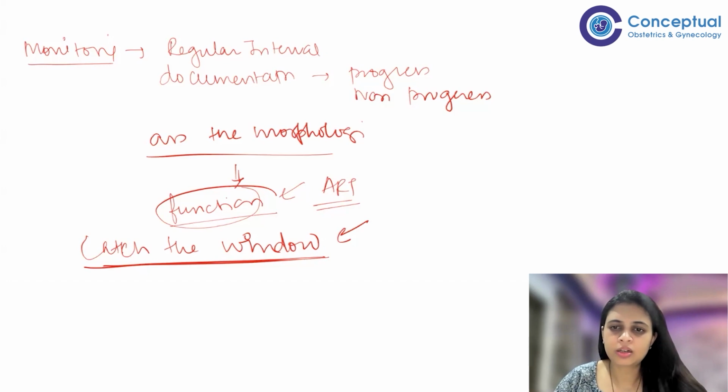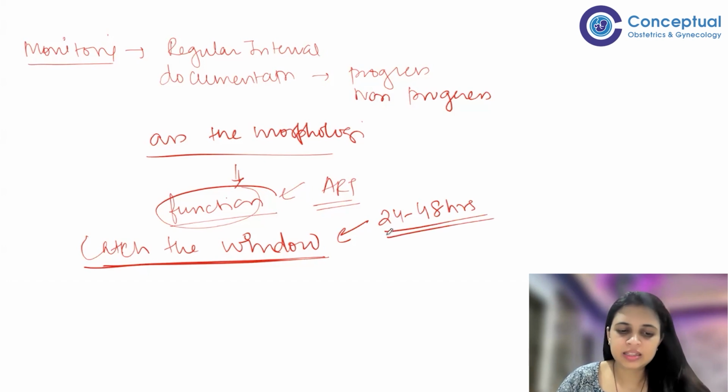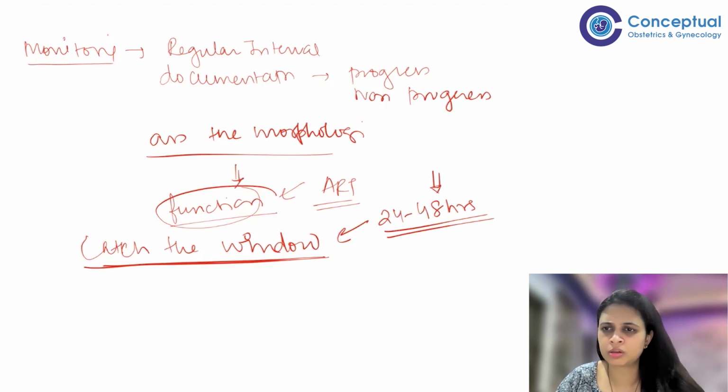Usually, during ultrasound, we try to predict 24 to 48 hours before the ovulation time. This is where the gynecologist or the primary physician has the best chance to give them either ovulation triggering agents, or to start the IUI process, or to timeline the entire thing, whatever they want to do.